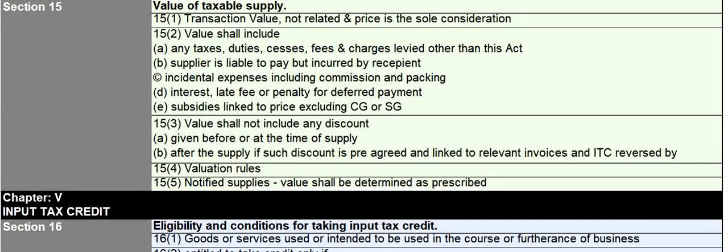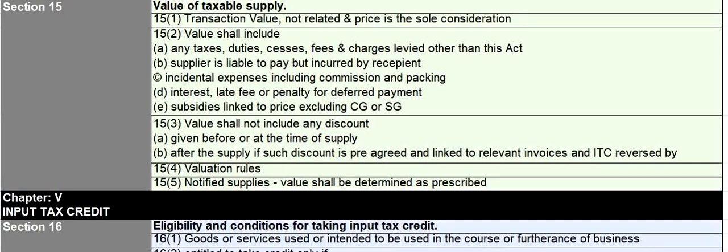And if the supplier is liable to pay but it is incurred by the recipient, then that should form part of value. Incidental expenses like commission and packing will also be part of value. If there is any interest, late fee or penalty specifically for deferred payment or delayed payment, that has to be included in the value. Subsidies linked to price will also be forming part of value, but if the subsidy is given by central government or state government, then it should not form part of value.